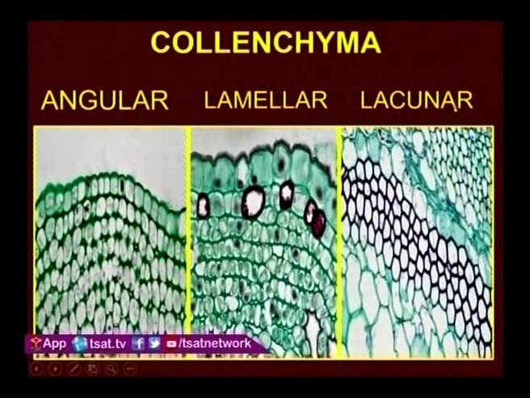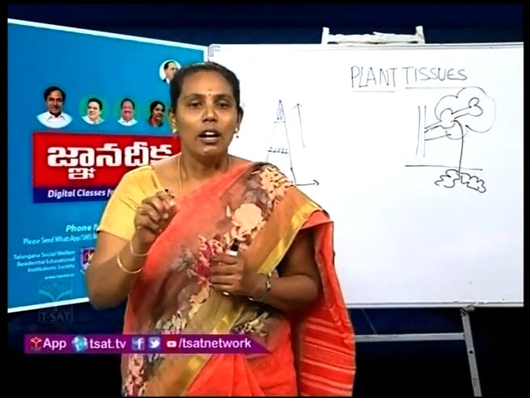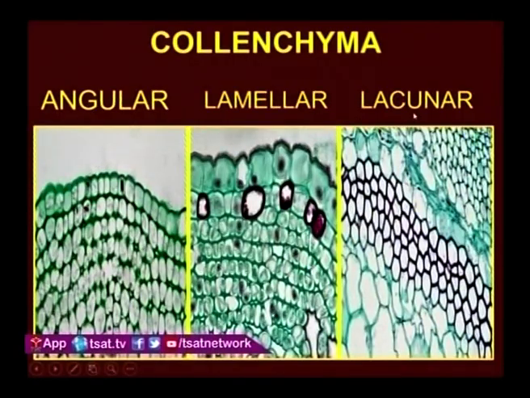Next, coming to the lacunar collenchyma. In lacunar collenchyma, what happened? The cells are loosely arranged. With that, intercellular spaces are formed, and pectin is deposited on the cell walls which are near to those intercellular spaces. This is lacunar collenchyma, and an example is the petiole of Dahlia pinnata. It is an ornamental plant, and most of the Asteraceae members contain lacunar collenchyma.